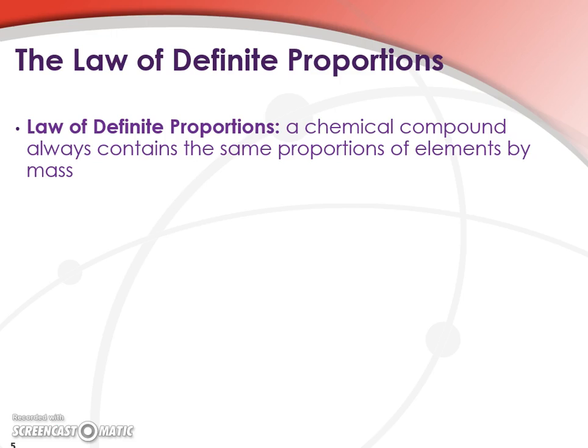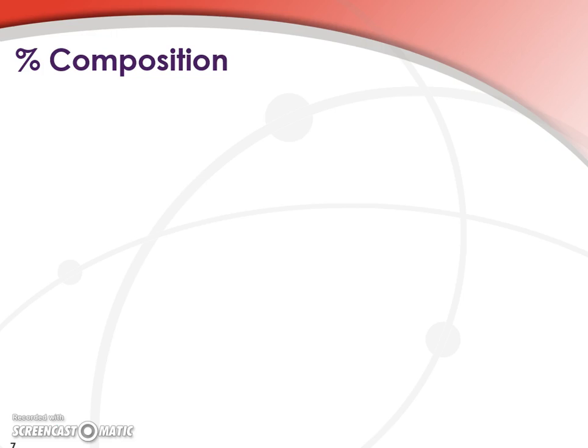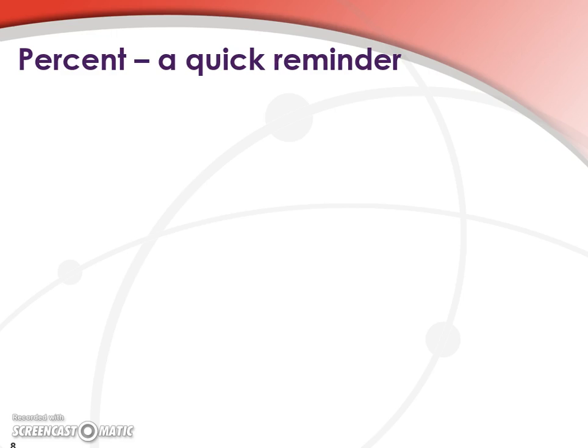So the law of definite proportions states that a chemical compound always contains the same proportion of elements by mass. And this is easiest to understand when we talk about a given example. If we take copper carbonate samples, we can take them from anywhere around the world, and they're going to contain the same proportions of copper, carbon, and oxygen by mass. So it's this concept that we're going to discuss today, talking about percent composition.